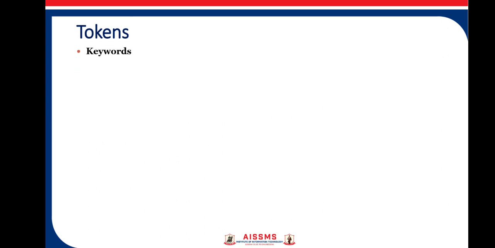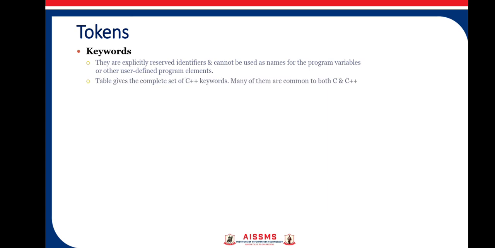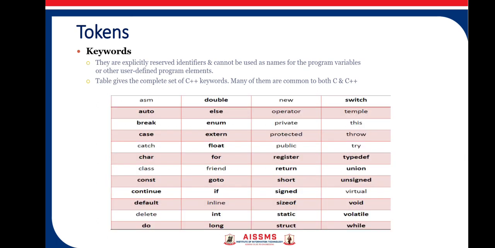First is a keyword. So what is a keyword? Keywords are explicitly reserved identifiers and cannot be used as names for program variables. These words are reserved for some specific purpose and we cannot use them as user defined names. So we can see the table in which we have a set of C++ keywords. Most of the keywords are common in C and C++. Apart from the keywords in C, C++ has some additional keywords. So you can just see this table.